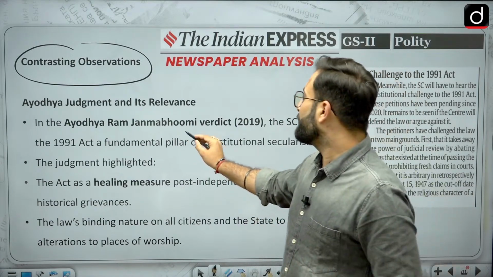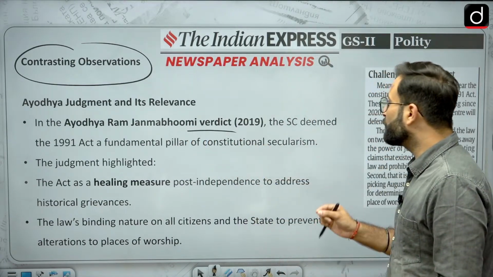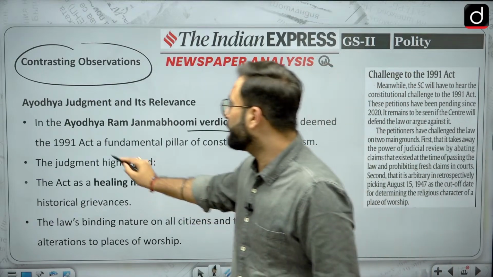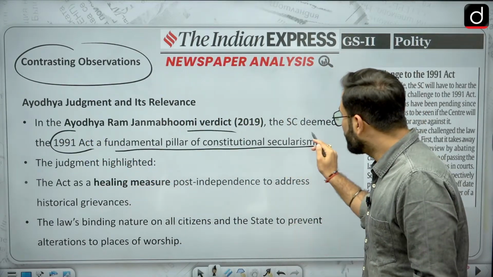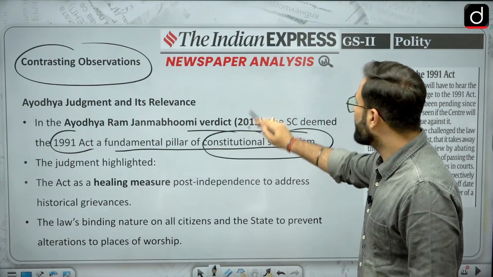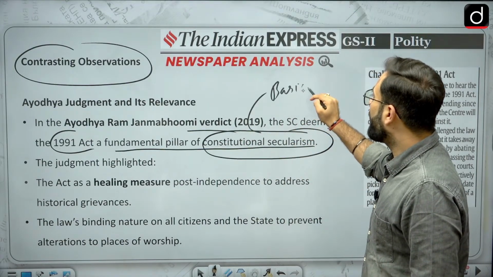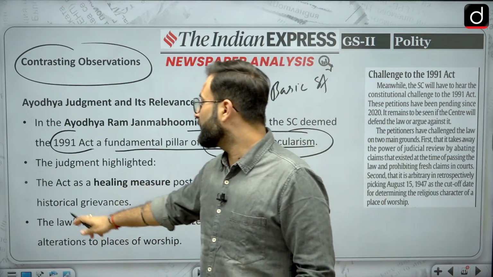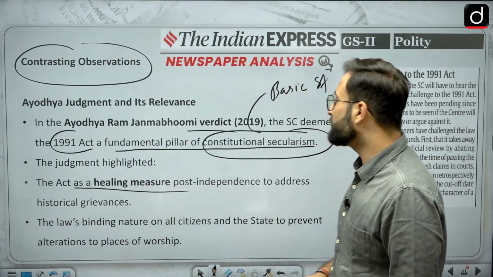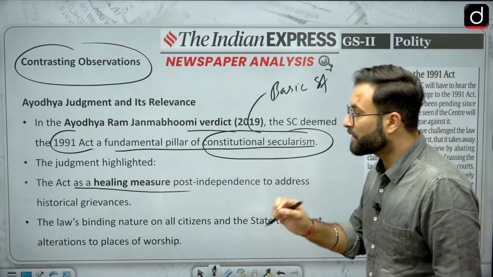In the Ayodhya Ram Janmabhoomi verdict of 2019, the Supreme Court deemed that the 1991 Act is a fundamental pillar of constitutional secularism. When we talk about constitutional secularism, that is part of the basic structure of the constitution. The judgment highlighted that the Act is a healing measure post-independence to address historical grievances.